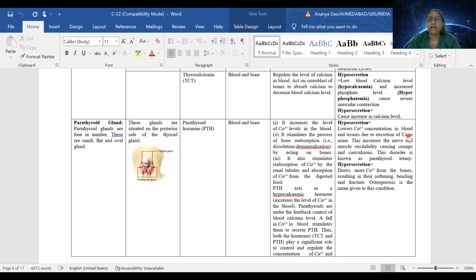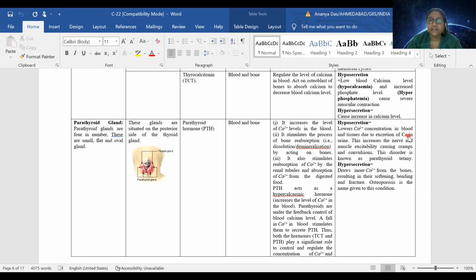So there will be people having symptoms similar to tetany. The muscular spasm will be observed. The muscles will go into contraction mode, because you know how important calcium is for muscular contraction.